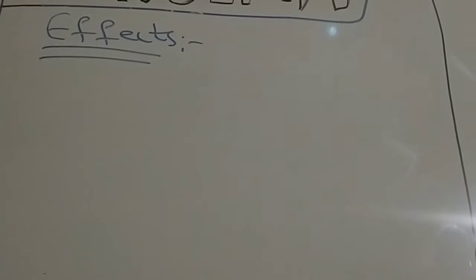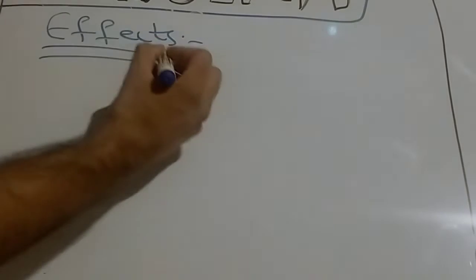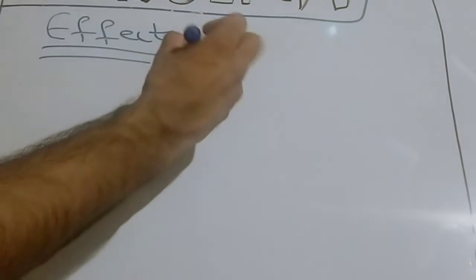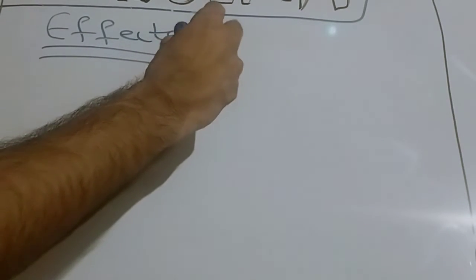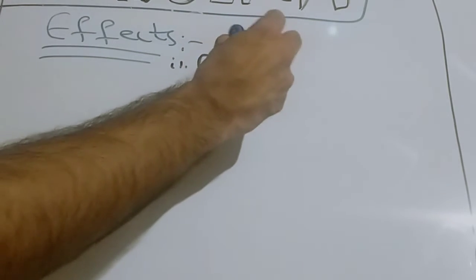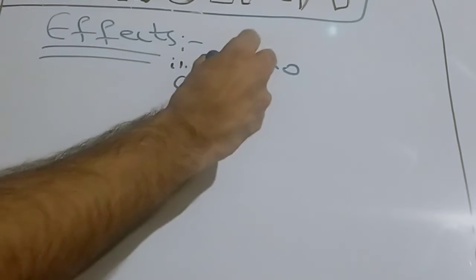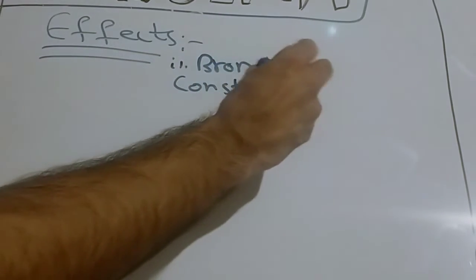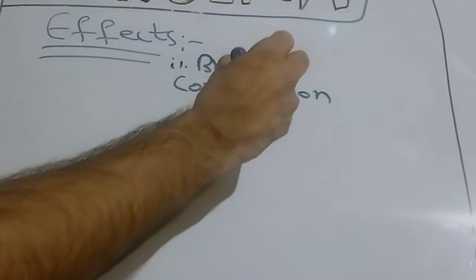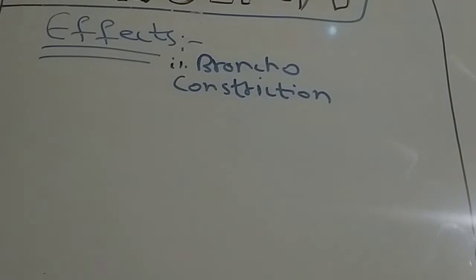Now talking about the effects of emphysema, what does emphysema do to our respiratory system? First of all, it causes bronchoconstriction. Inside the bronchi, mucus is accumulated, so due to that accumulation, bronchi get constricted.